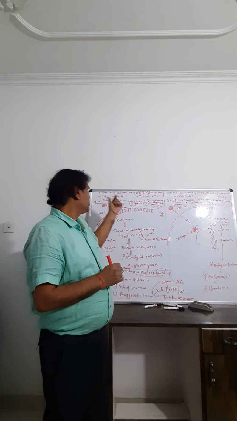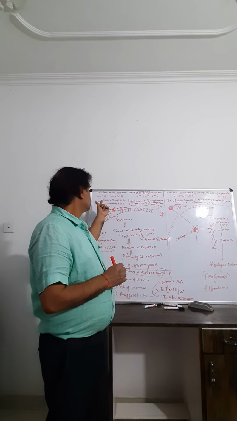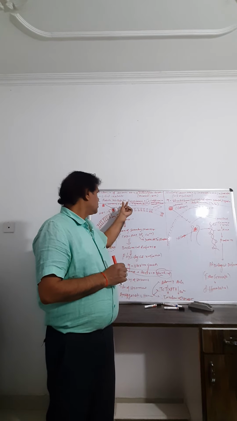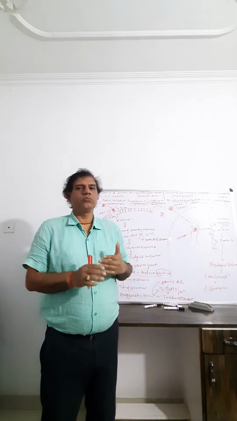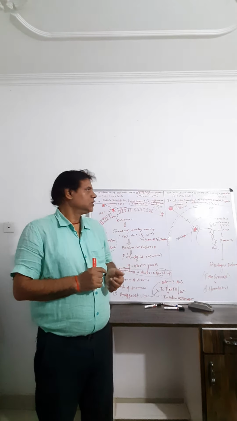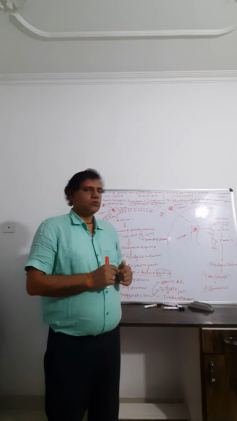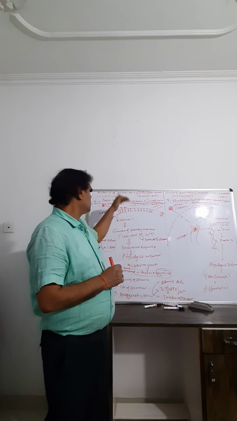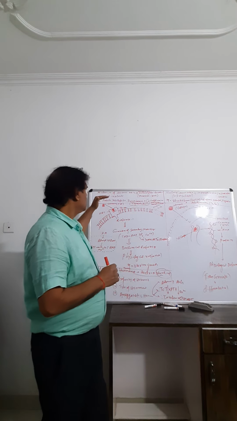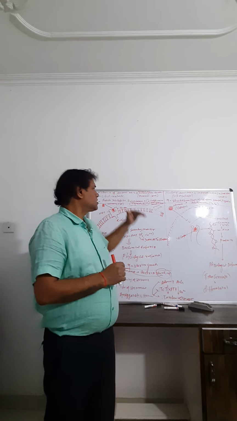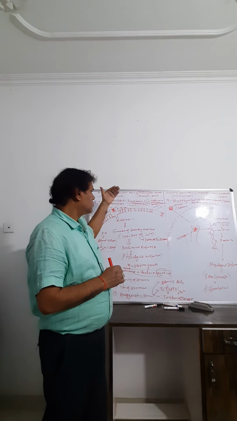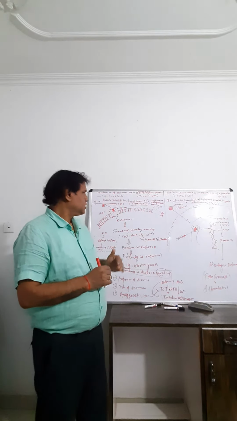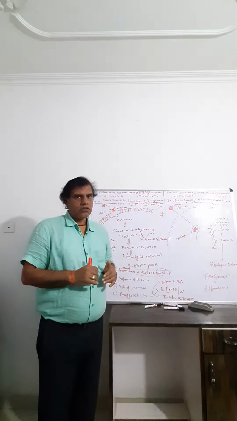One is lipid insoluble, that is peptide hormones, polypeptide and protein hormones, and catecholamine hormones. Catecholamines include dopamine, adrenaline, noradrenaline, and thyrocalcitonin. These hormones act through extracellular receptors, that is, a receptor present in the membrane.